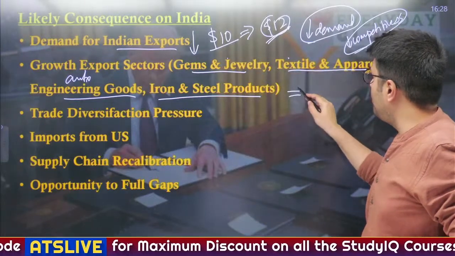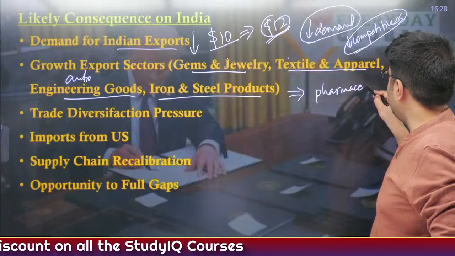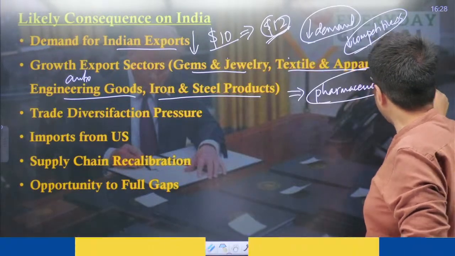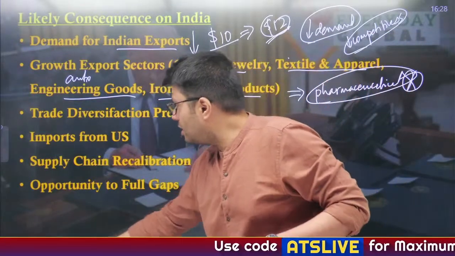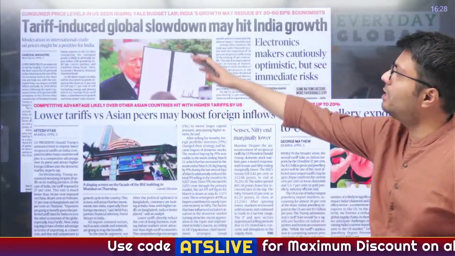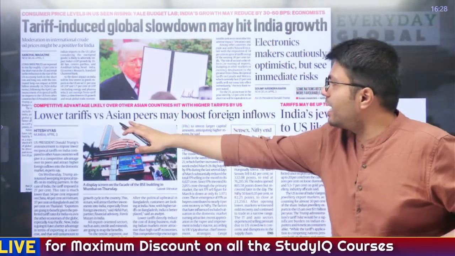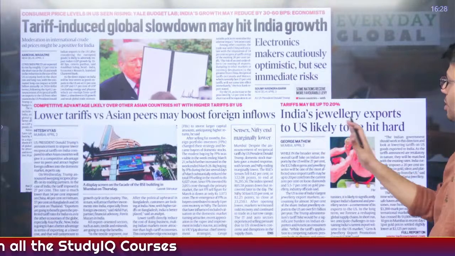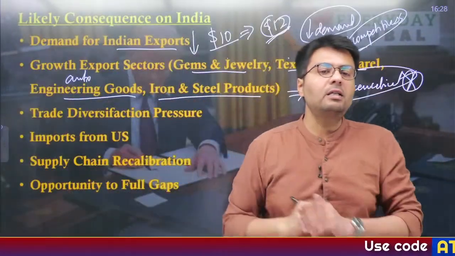But the most major exception is the pharmaceutical sector. So you can see the shares of pharmaceutical sector yesterday performed well because US has exempted the pharmaceutical sector from imposition of tariff as of now. So this is the summary of articles which highlight that tariff-induced global slowdown may hit Indian growth, lower tariffs versus Asian peers may boost foreign inflows, and Indian jewelry exports to US are likely to be hit hard. So I am combining all of these articles into this one slide.